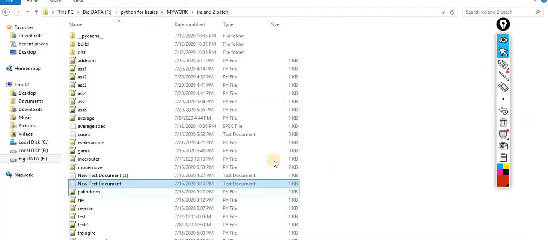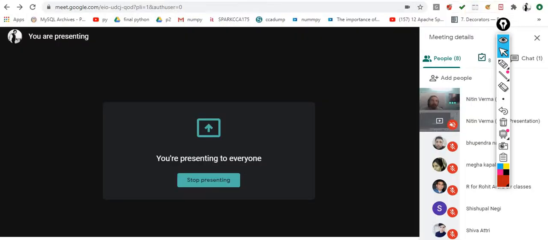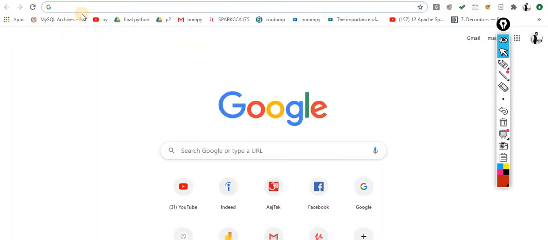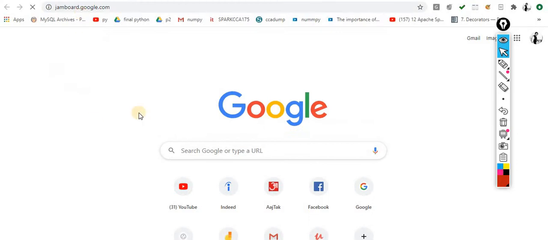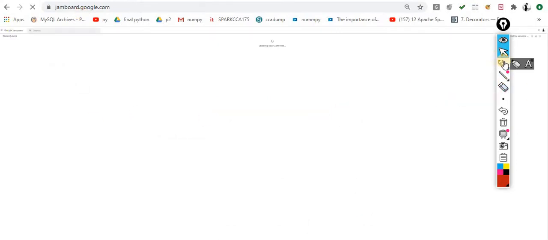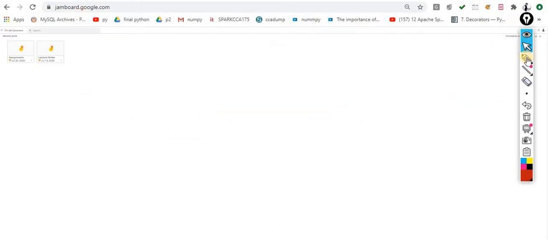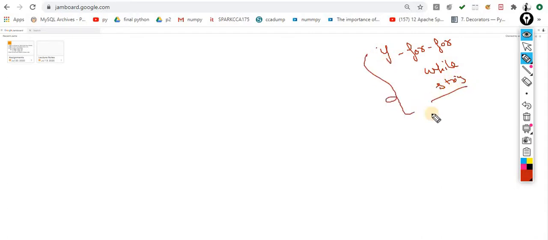Today our next topic is list. Now we are elaborating the list in great detail, what are the methods which are associated with the list. Earlier we learned about if, then we moved to for, then nested for, then while, then string in great detail. Now the next task is list in great detail.